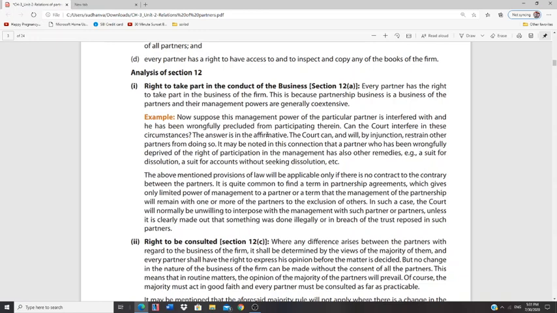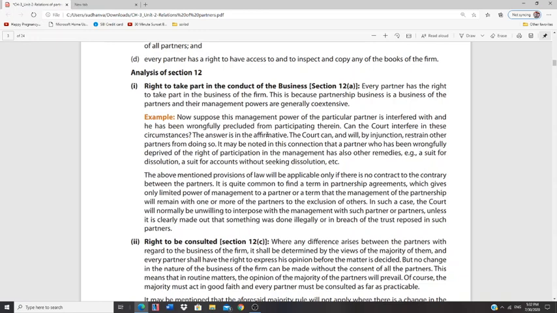Let me explain it with the help of an example. A, B, and C are partners. Now C also wants to look into the affairs of the partnership firm. But A and B are preventing C from taking part in the management. Now, can C sue A and B in a court of law? Yes, very much, C can sue A and B in the court of law, and the court can give an injunction order to that effect. Okay, why? Because the other partners have wrongly deprived C of participation in the management.